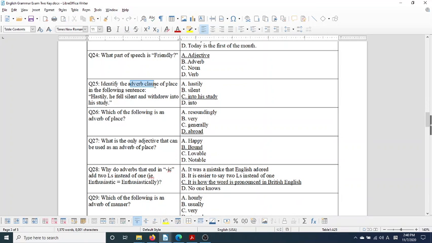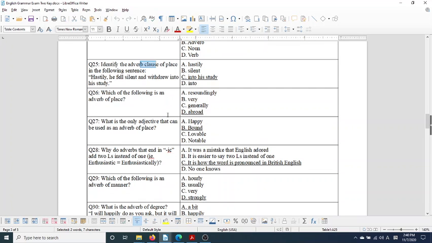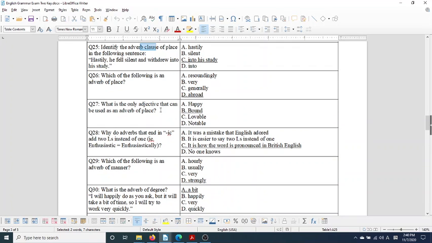Identify the adverb, right? Identify the adverb clause of place in the following sentence. Hastily, he fell silent and withdrew into his study. Into his study, right, is the adverb clause of place. Which of the following is an adverb of place? Abroad, right? Abroad means overseas in a different country.